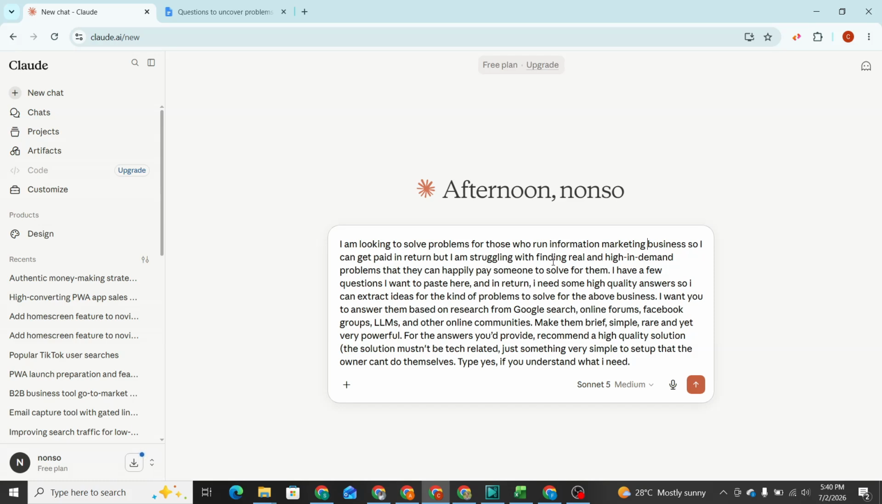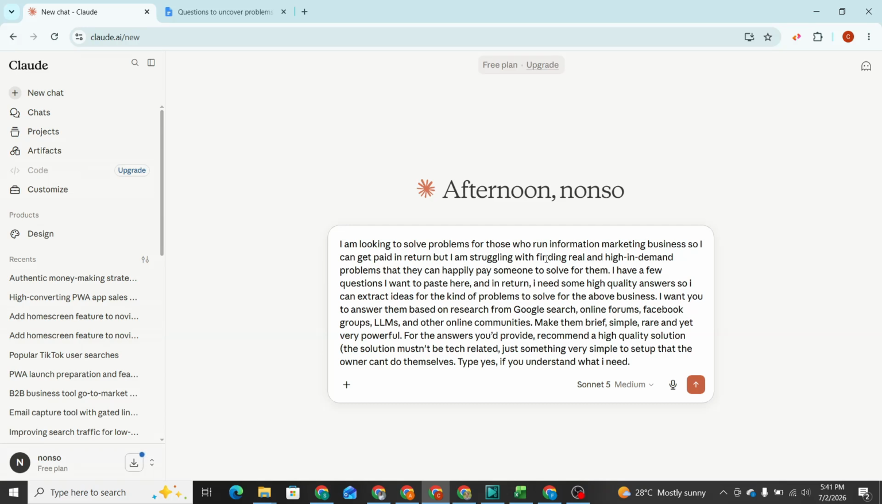Information marketing business, those who sell digital products online, who do coaching, mentoring, masterclasses and all of those things. Those are people in the information marketing industry. But you could use anything in place of this: any industry, real estate, food stuff, salon business, any of the businesses. But for the sake of this tutorial, we're using information marketing business. So, those who run information marketing business, so I can get paid in return.